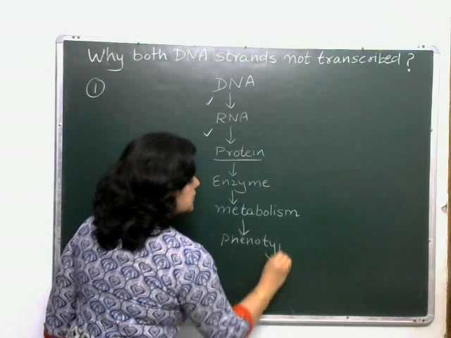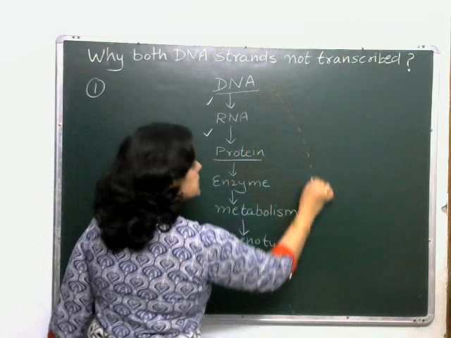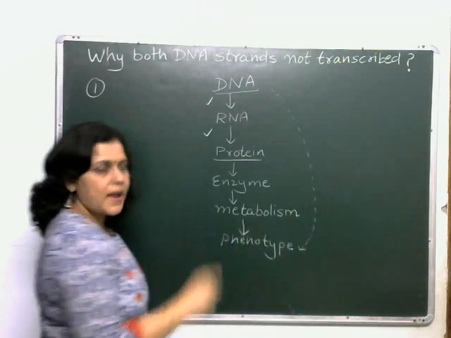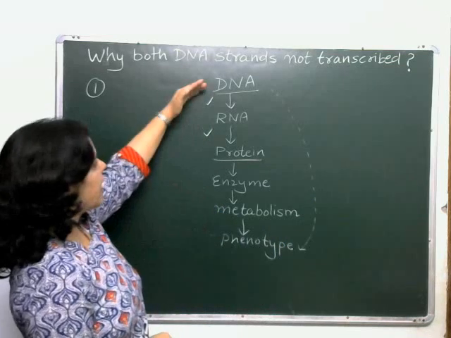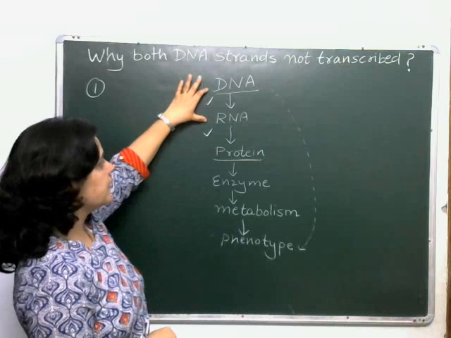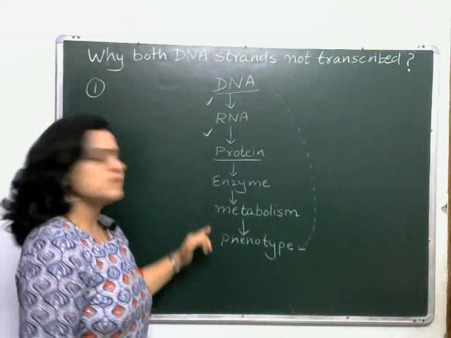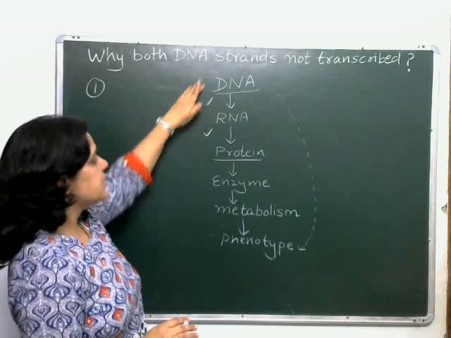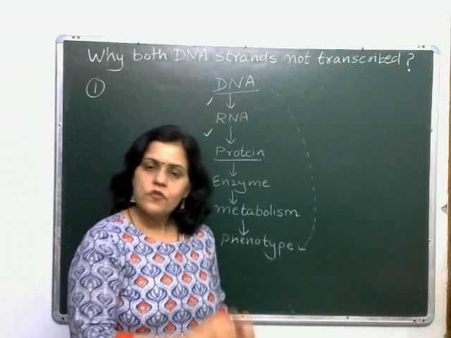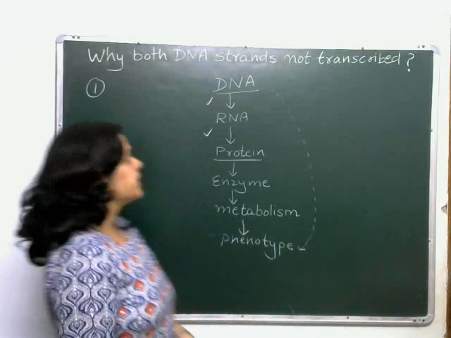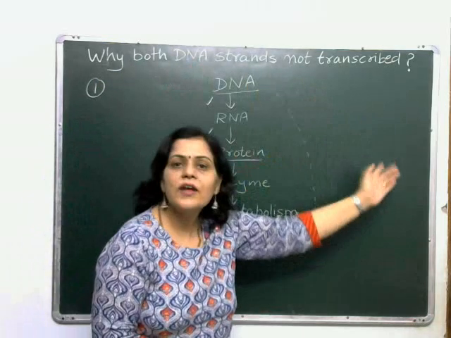So how do genes give a phenotype? This is a gene, and this gene gives a certain phenotype by passing through these stages. The gene helps to make RNA, then protein, and then these proteins may act as enzymes, and enzymes give phenotypes. That's why we say DNA gives phenotype. DNA is the master copy for formation of proteins in the cells. Now, what is our question? The question is why both strands of DNA are not transcribed.